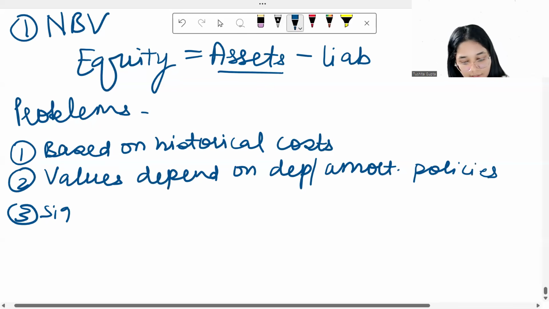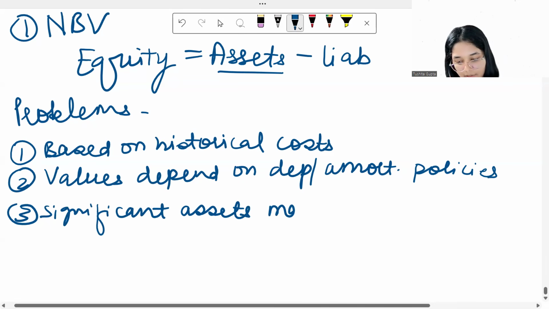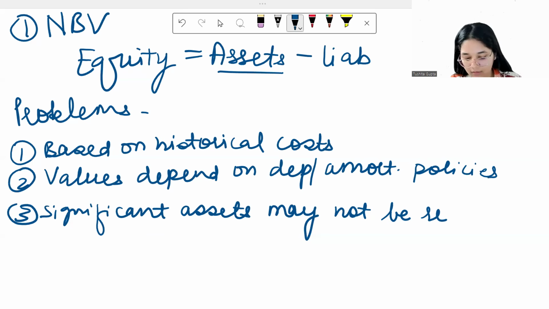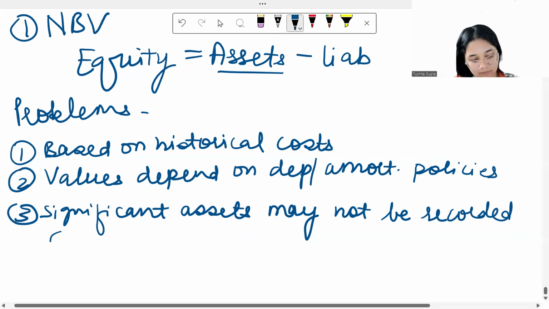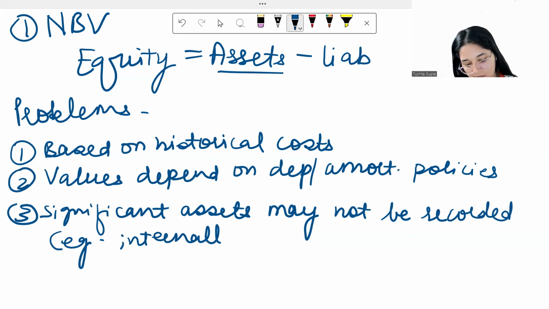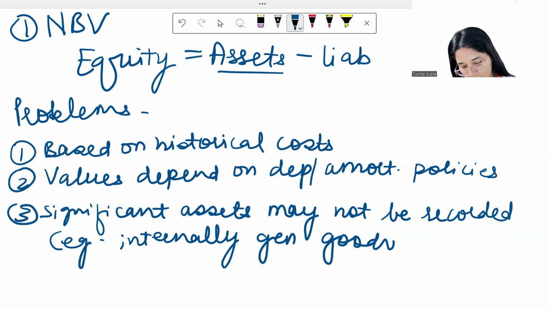So significant assets may not be recorded, for example, internally generated goodwill. Now, these are the problems with this method.